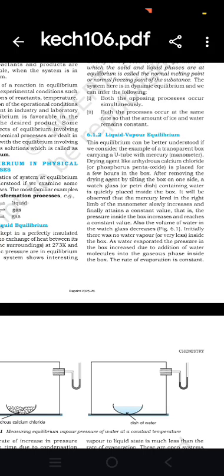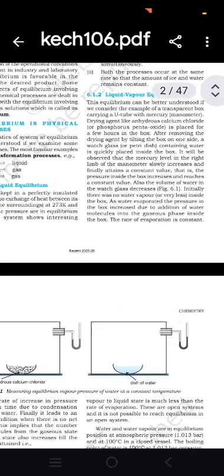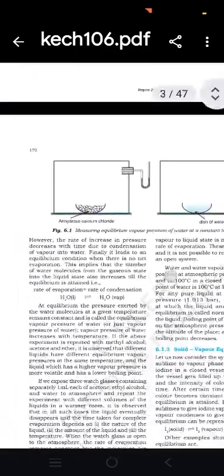That is, the pressure inside the box increases and reaches a constant value. Also, the volume of water in the watch glass decreases. Initially, there was no water vapor inside the box. As water evaporates, the amount of water vapor in the box increases due to the addition of water molecules in the gaseous phase inside the box.